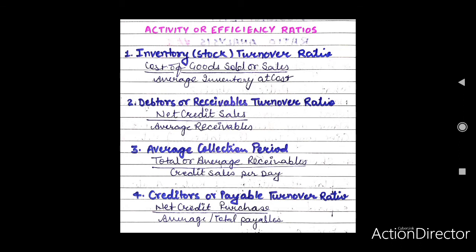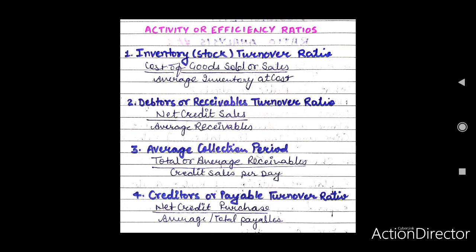To judge the effectiveness of this ratio, it should be compared with the ratio in the previous period or with the ratio of other firms doing similar business. Number 3, average collection period. Meaning and computation. This ratio is in fact interrelated with and dependent upon the debtors turnover ratio.